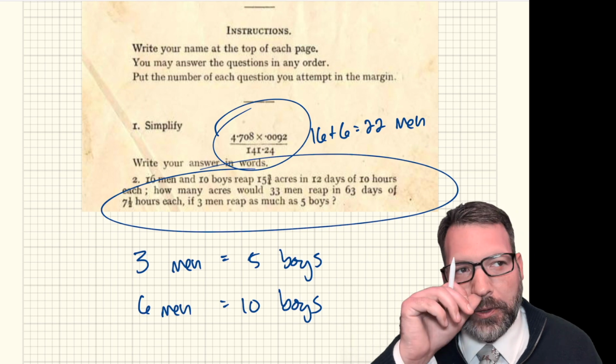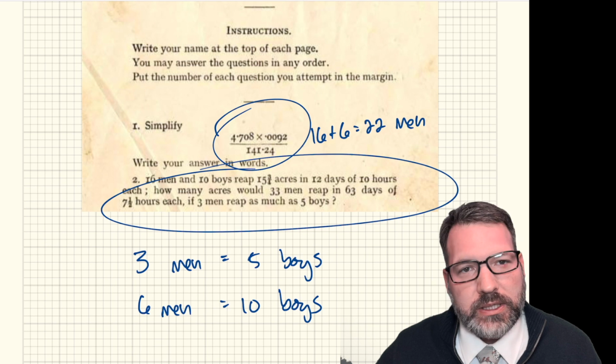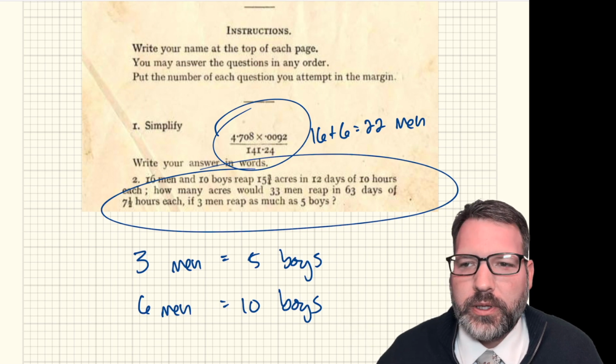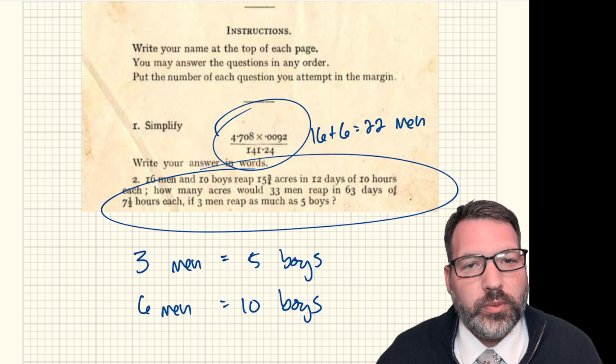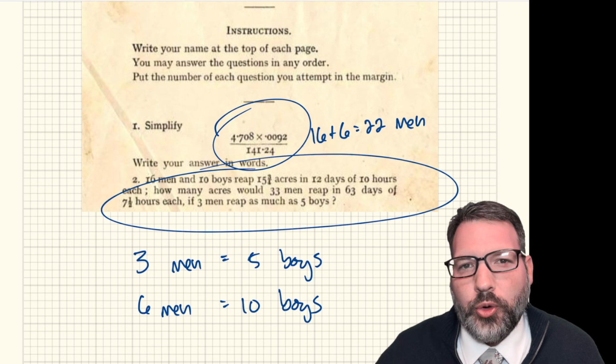Are you as smart as an 8th grader or a 9th grader from 1913? Probably so. You know, statistically speaking, you're probably a little bit smarter, but more importantly, you're absolutely as able as some 8th or 9th grader from over 100 years ago to engage in reasoning. And this question is testing reasoning, just with a context we wouldn't normally use today.